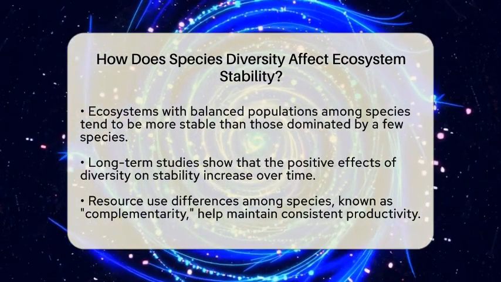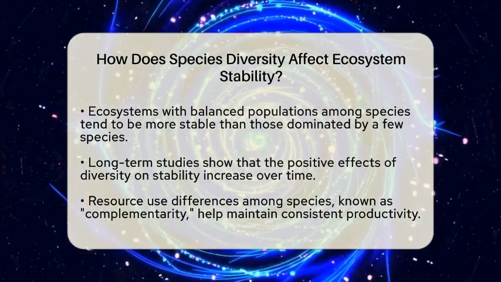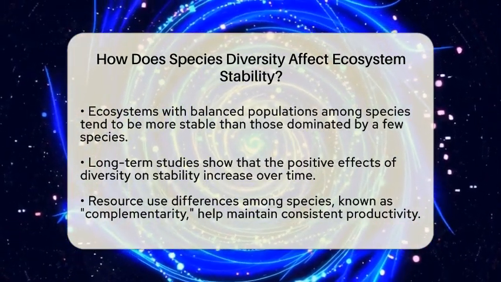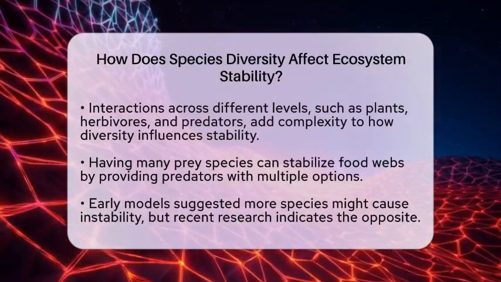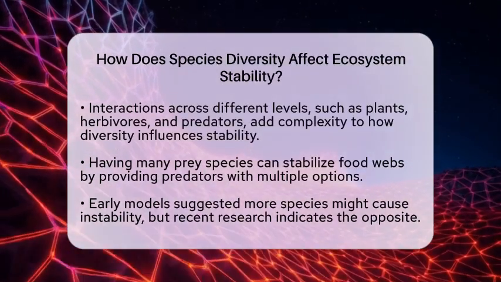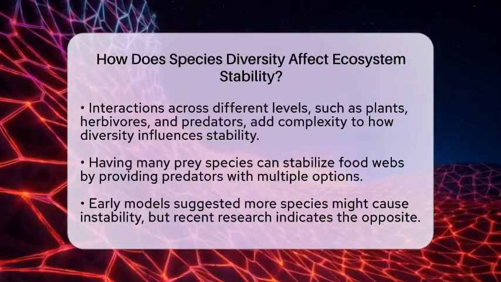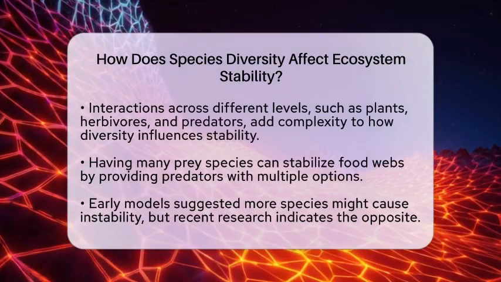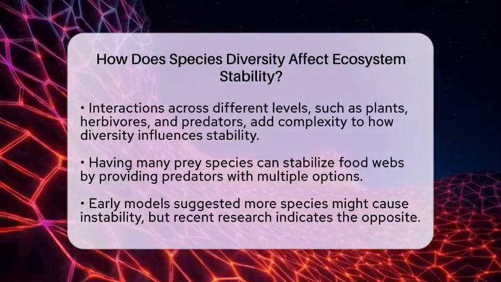Long-term studies show that the positive influence of species diversity on stability can grow stronger over time. In grasslands, for instance, different species often use resources at different times or in different ways. This complementarity means that when some species decline, others pick up the slack, smoothing out overall productivity. But it's not always simple.